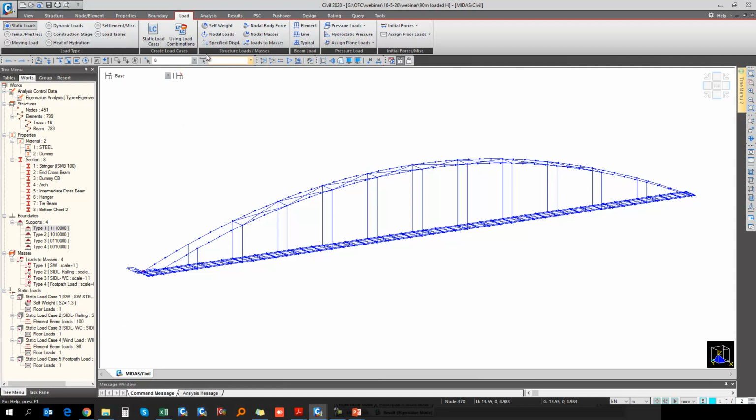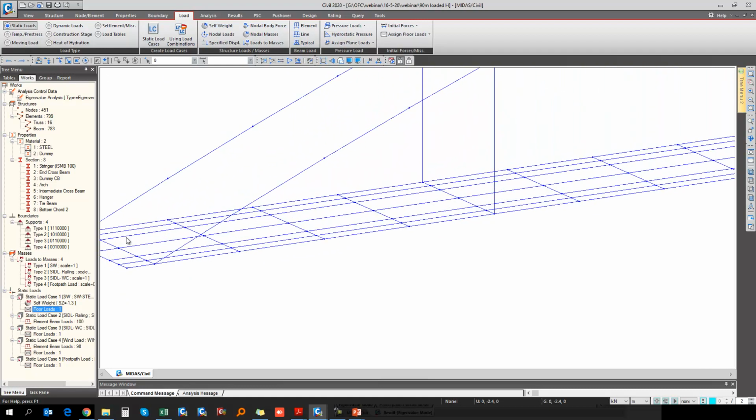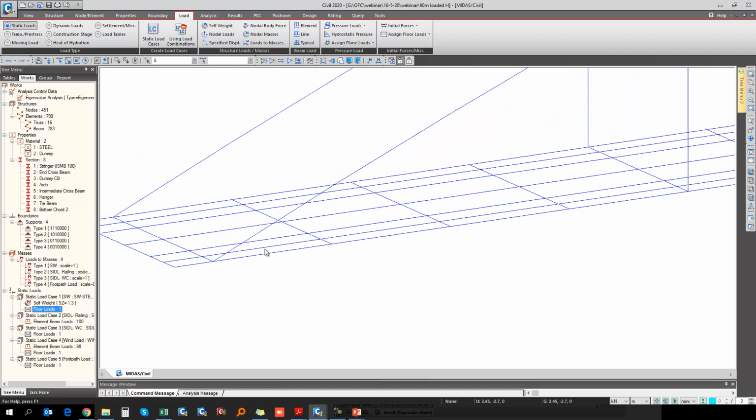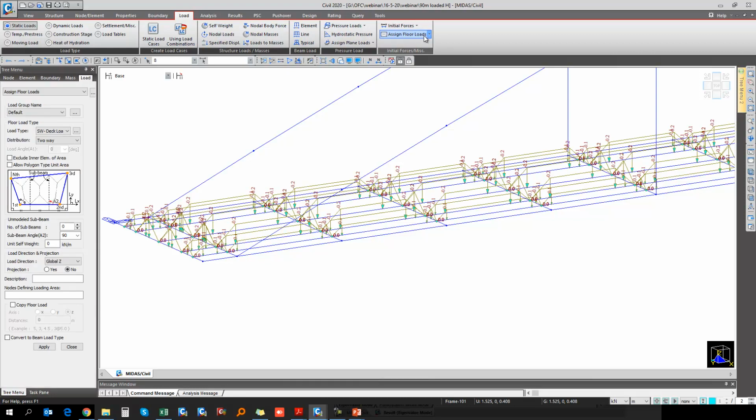And while applying this particular load, we have considered the structural weight as 30% we are including, due to the connections as well as the plates and all. And then next is the floor load. So this is basically due to the panels which we are considering for the deck location. For applying this as an area load, we have used this particular floor load option. Okay, instead of applying it as a UDL, we are applying it as the area load.